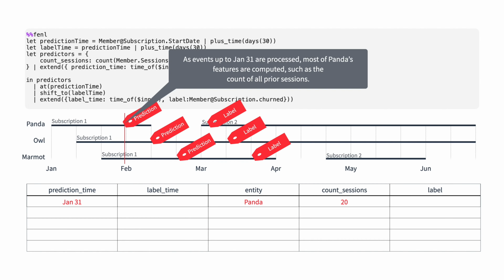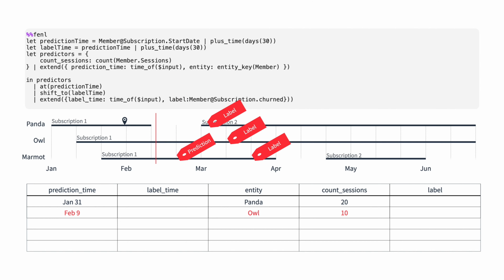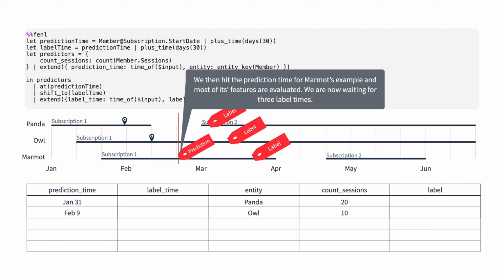As events up to January 31st are processed, most of Panda's features are computed, such as the count of all prior sessions. As we hit the prediction time of Owl's example, most of its features are evaluated. We then hit the prediction time for Marmot's example, and most of its features are evaluated. We are now waiting for 3 label times.